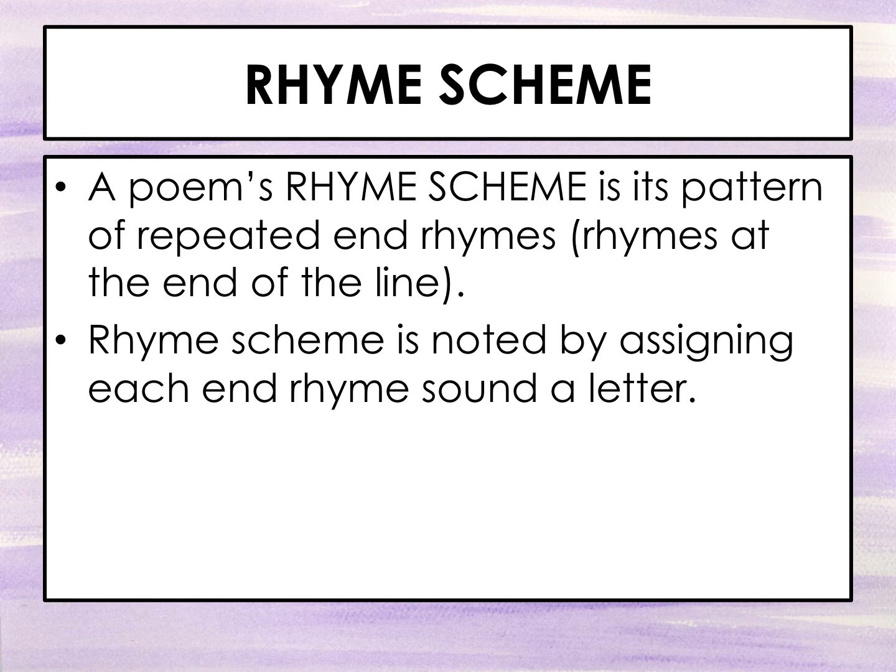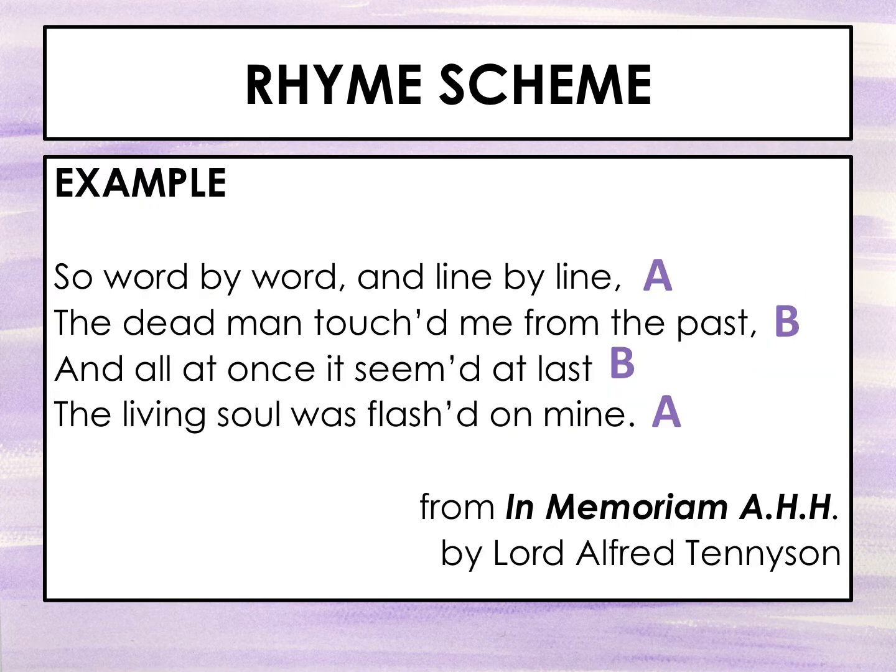Structure and rhyme scheme. So a poem's rhyme scheme is its pattern of repeated end rhymes, so rhymes at the end of the line. Rhyme scheme is noted by assigning each end rhyme sound with a letter. So under the little guy that says structure and rhyme scheme, you need to write down this definition: pattern of repeated end rhymes. Let's look at this example of rhyme together.